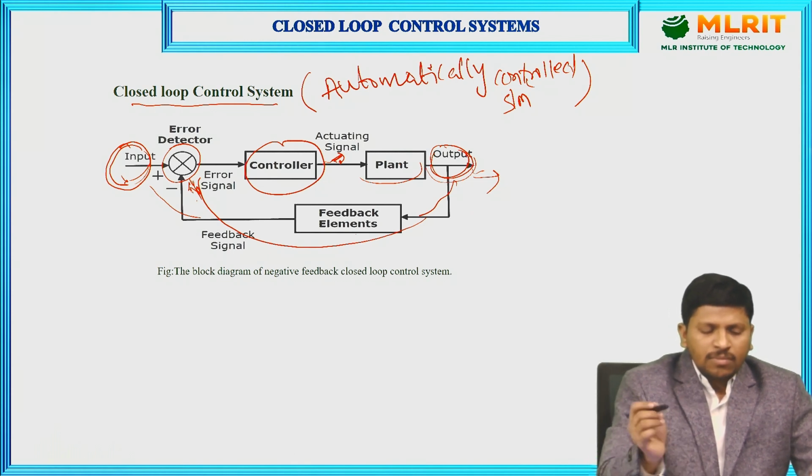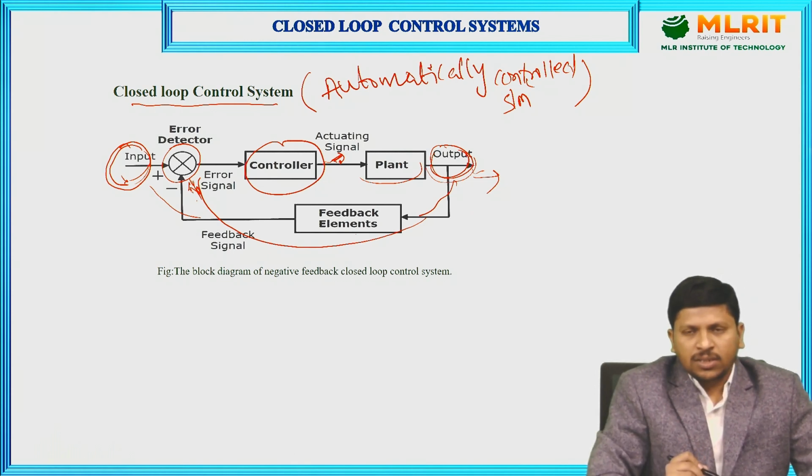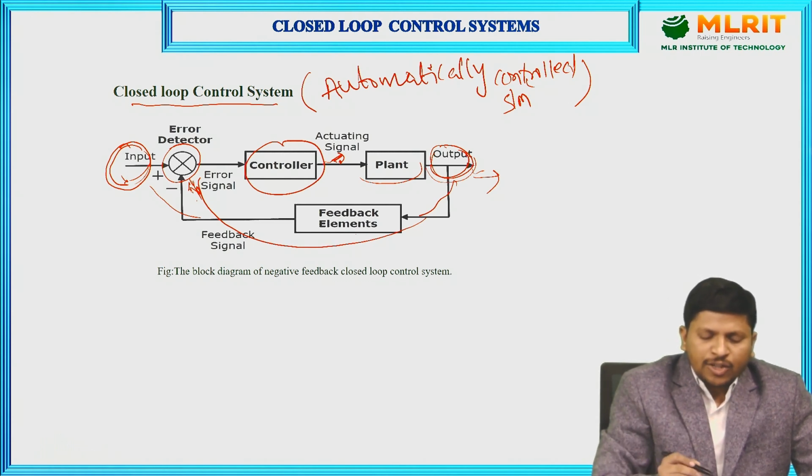Here, coming to some examples of closed loop control systems. For example, the traffic lights control system.